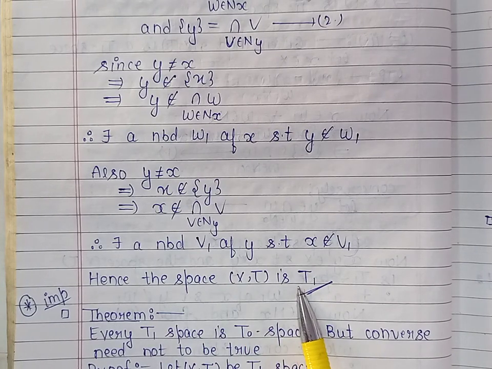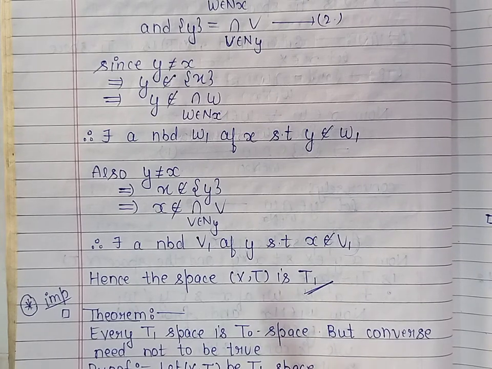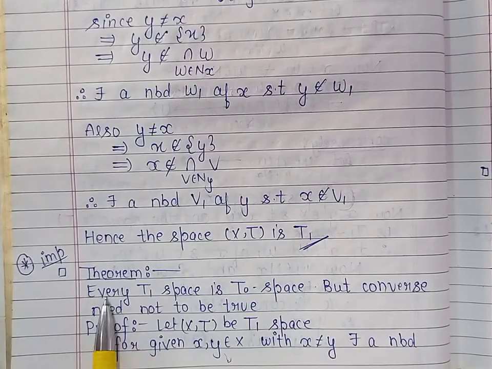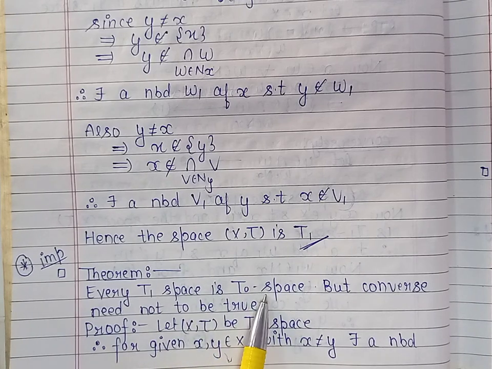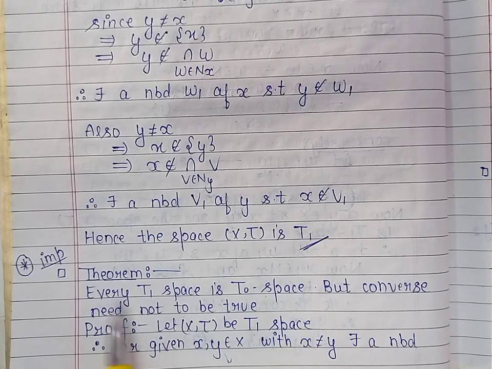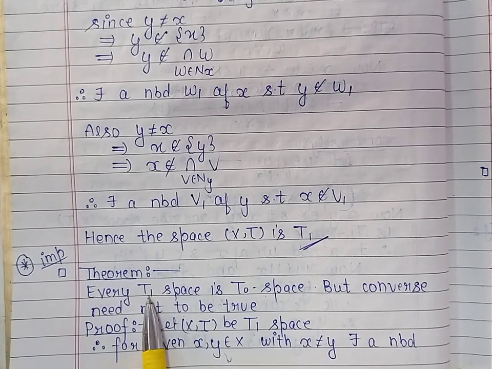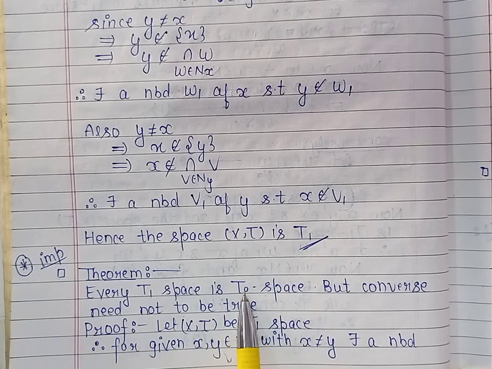So these were some of the characterizations of T1 spaces. And the last theorem is every T1 space is a T0 space, but its converse need not be true. So let us take a T1 space X, and we are to prove that the space is T0.